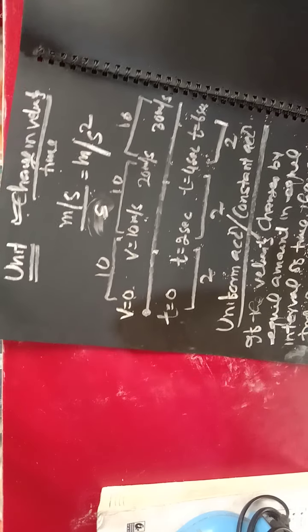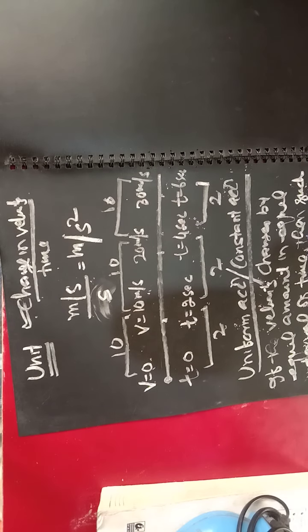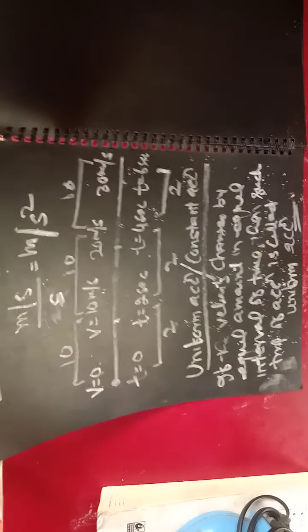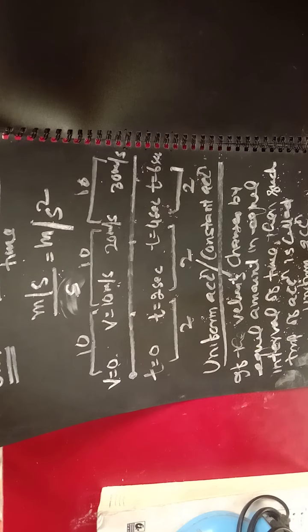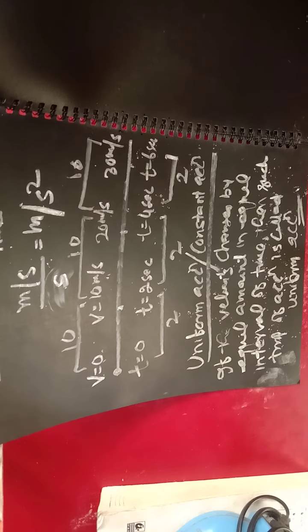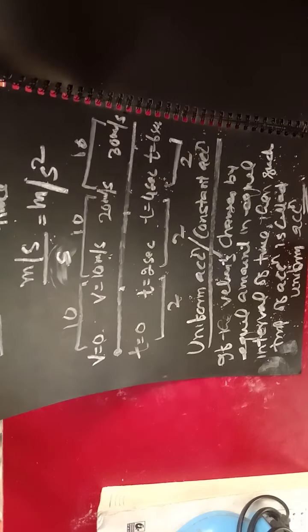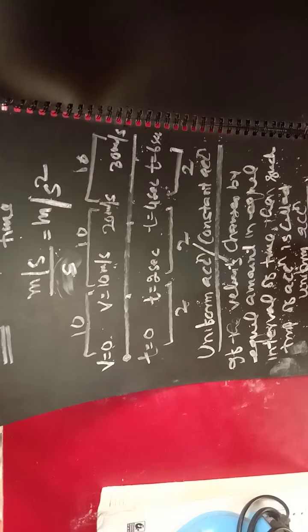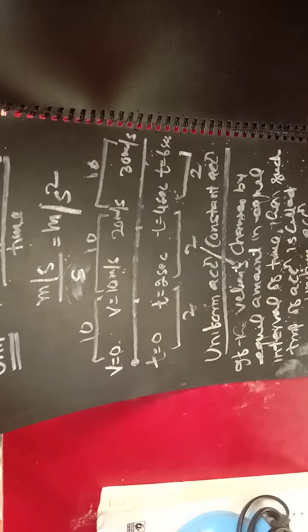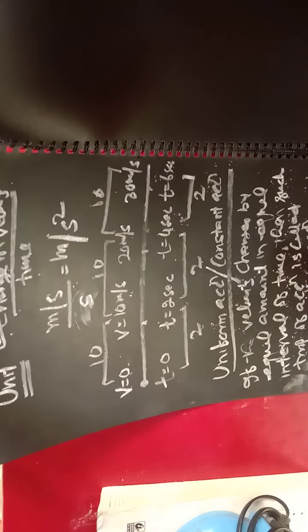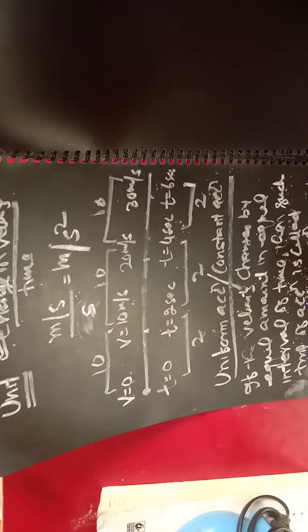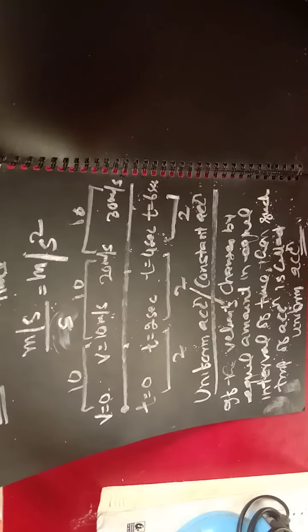अभी देख रहे देखो. If the velocity changes by equal amount in equal interval of time, then such type of acceleration is called uniform acceleration. Clear?